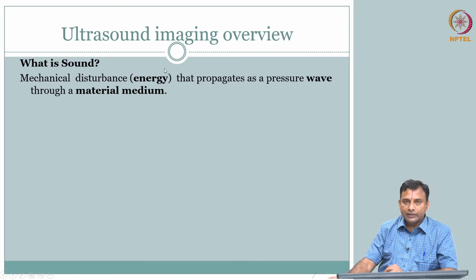A mechanical disturbance. I have put a few terms in brackets or bold, which we will go into in detail. So, sound is a mechanical disturbance or energy that propagates as a pressure wave through a material medium. There are three key descriptors here which we need to carefully understand. If we understand that, defining sound will become very formal. So, let us take what is energy.